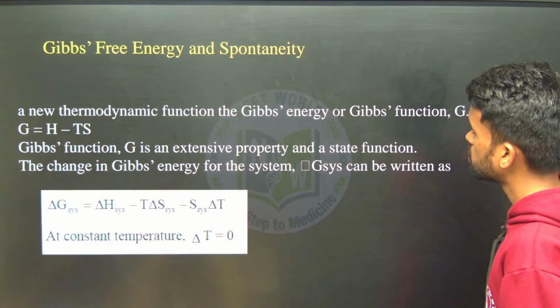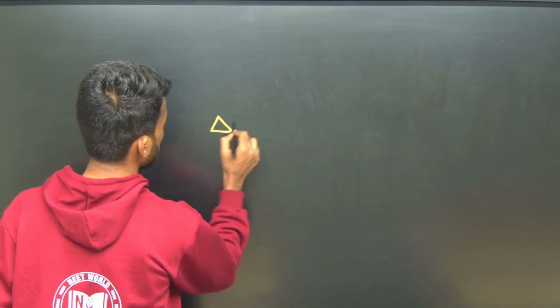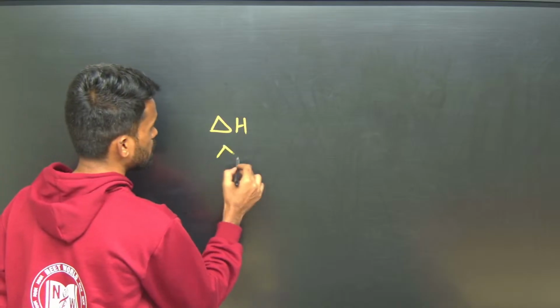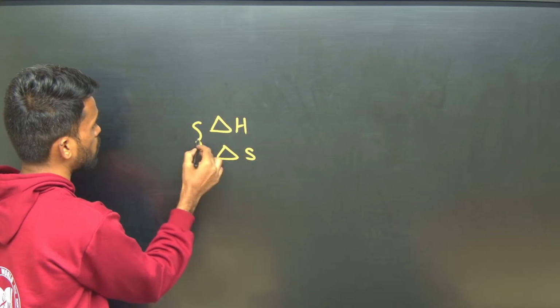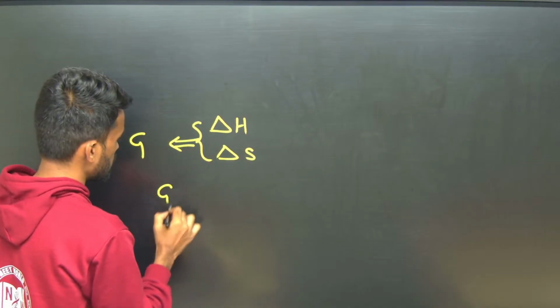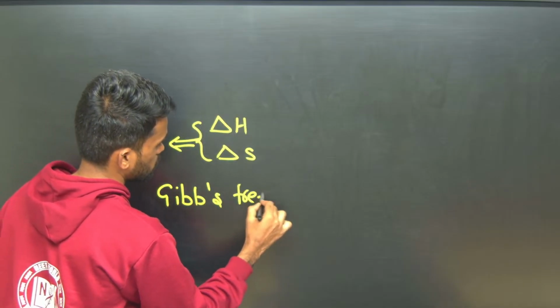Next, Gibbs free energy. So at the beginning of the session what I told you, there are 2 terms to decide spontaneity of a process. One is delta H, another one is delta S. Okay, considering these 2 we have a new term called G, Gibbs free energy. Okay, so we are studying about Gibbs free energy now.